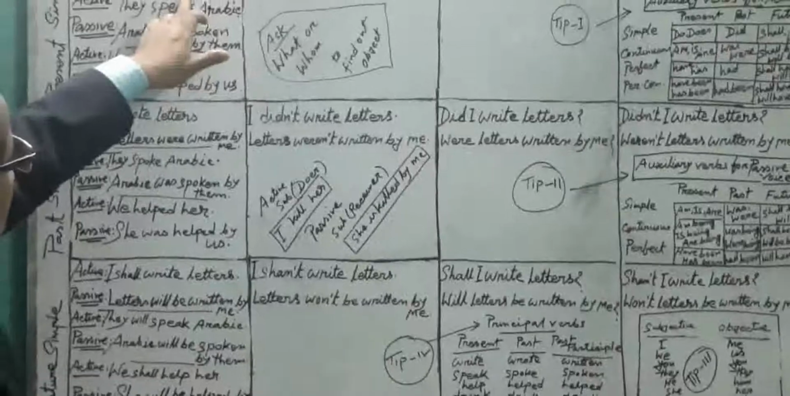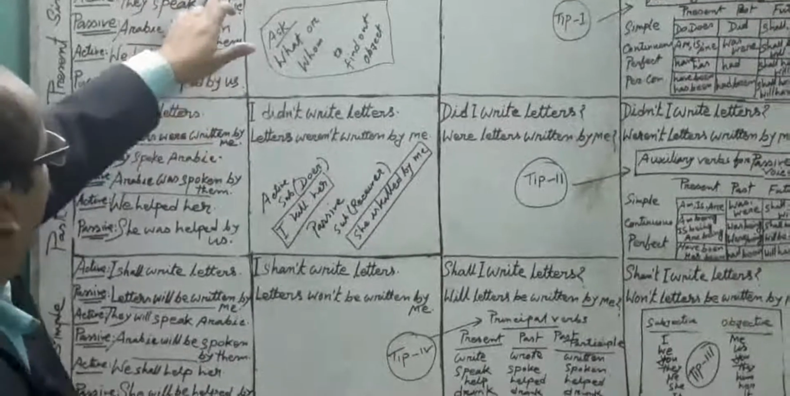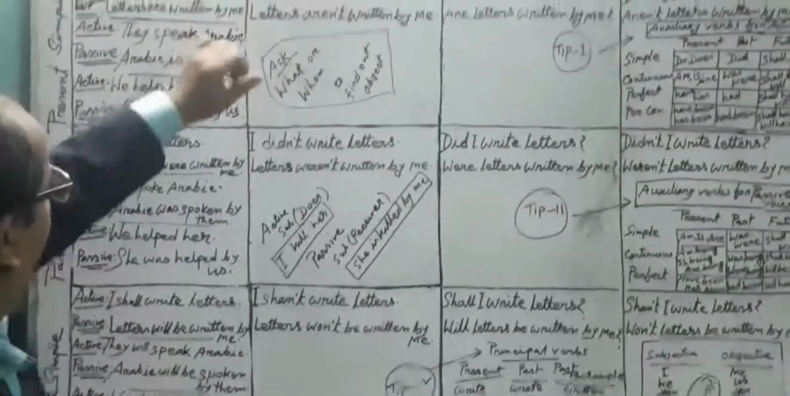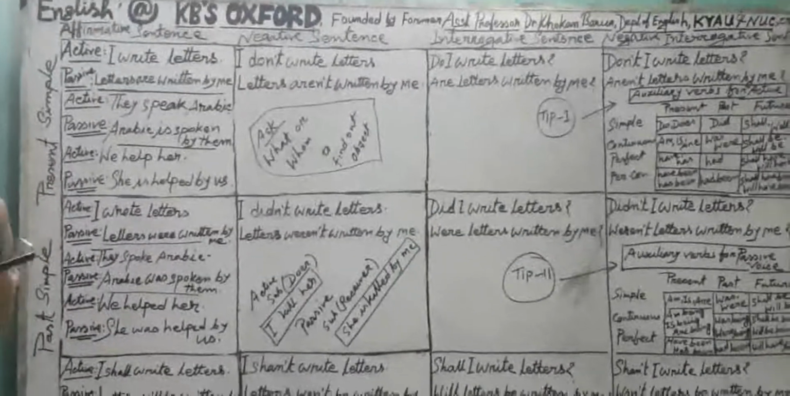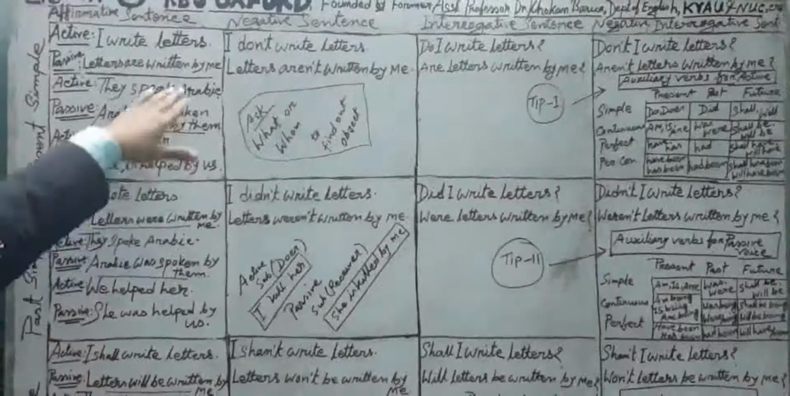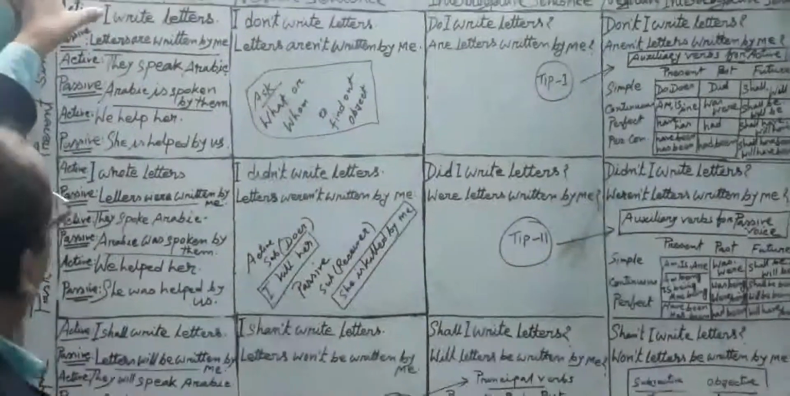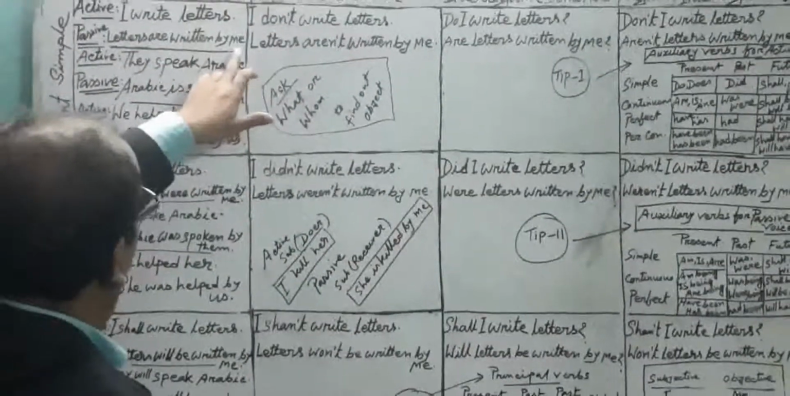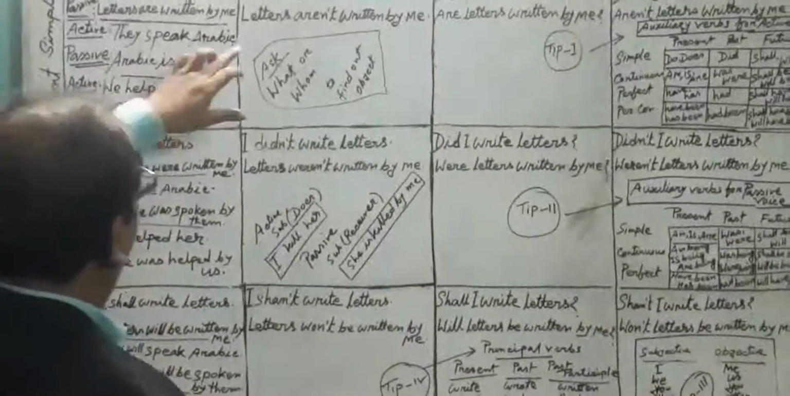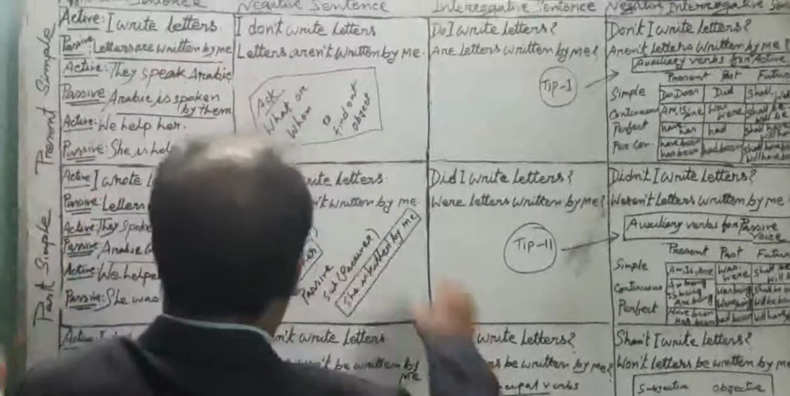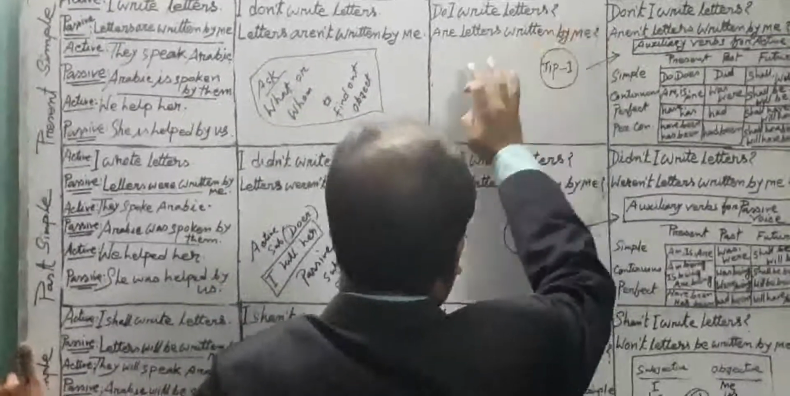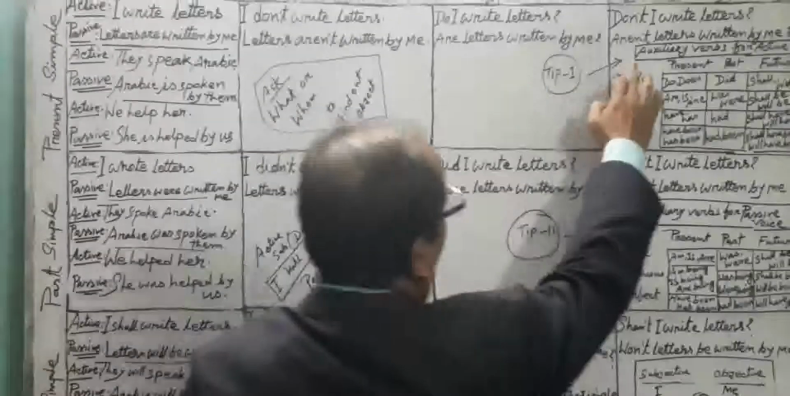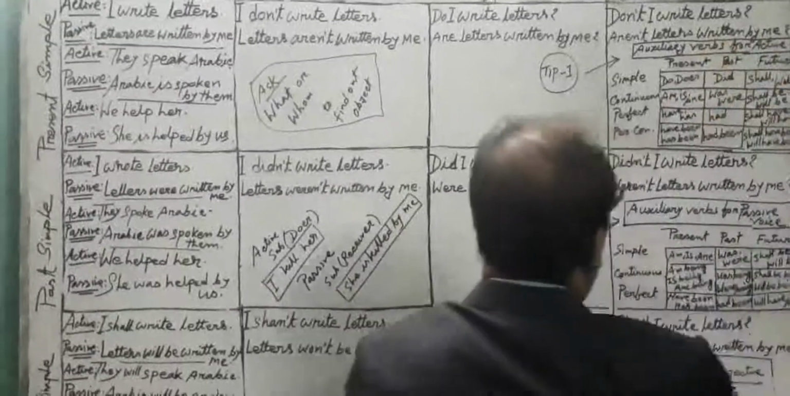Write should become written. We usually use the preposition by. Sometimes it is also possible to use different types of prepositions, but most of the time we use by. Then subject I should become object me. Now the second one: I don't write letters. Letters aren't written by me. Do I write letters? Are letters written by me? Don't I write letters? Aren't letters written by me?